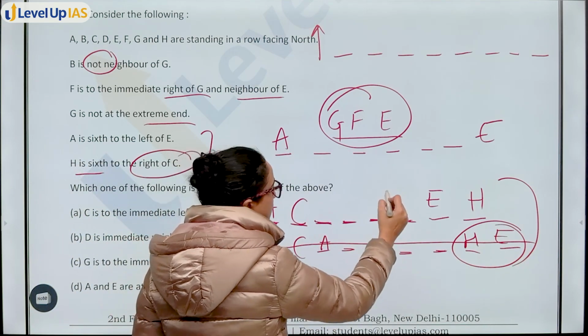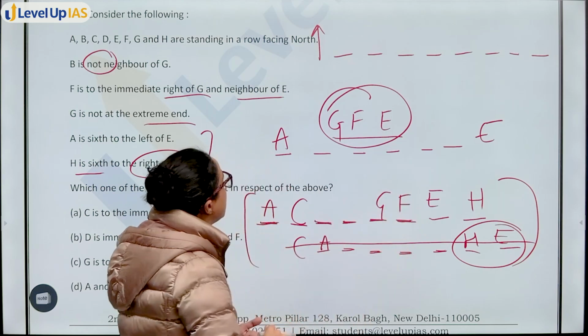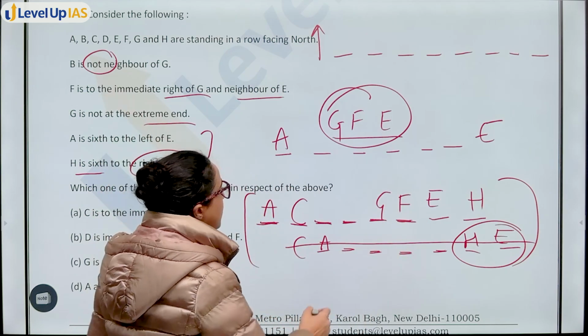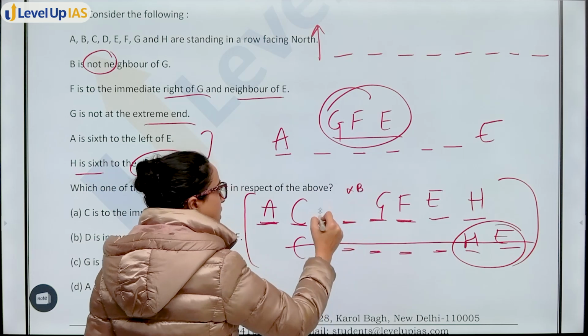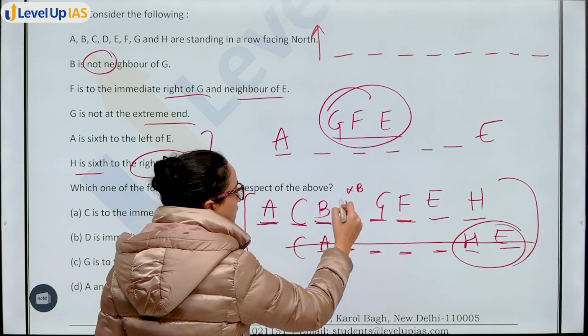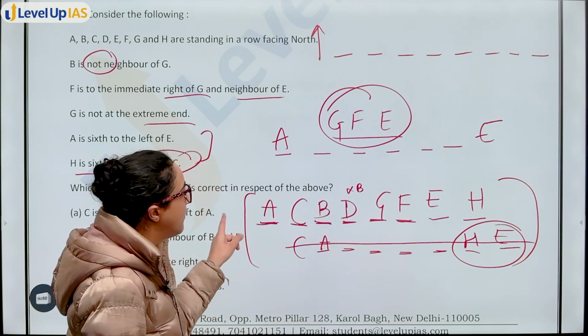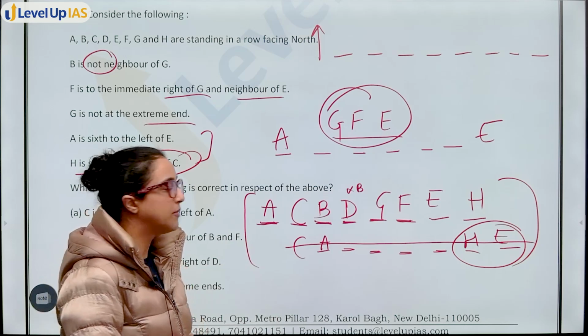Now you can do it easily. G, F is here. ठीक है. Then you have B is not the neighbor of G. So B cannot be here. B will be placed here. That means you are only left with D. D will be placed here. This is your final arrangement.